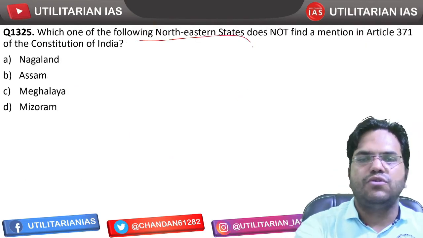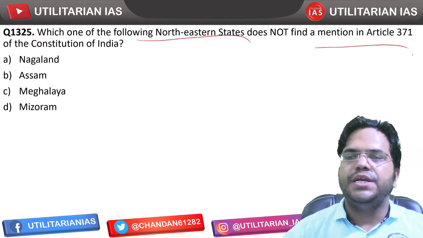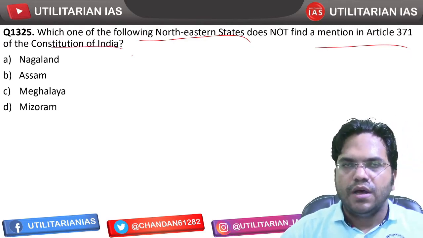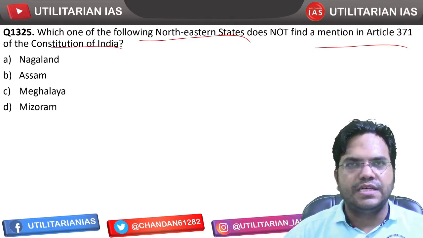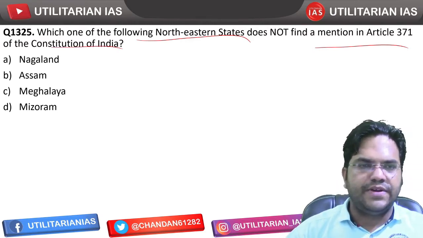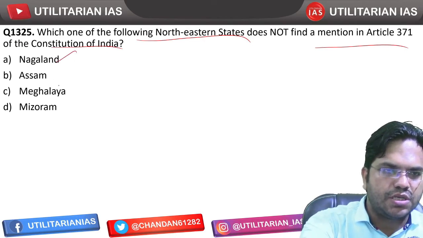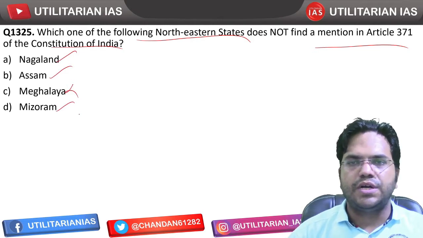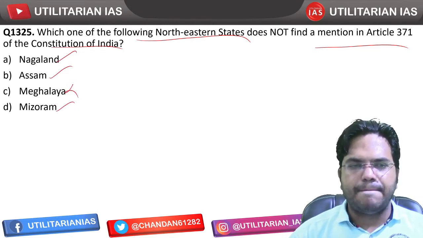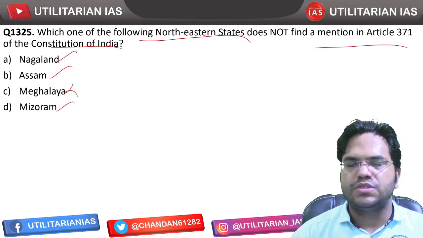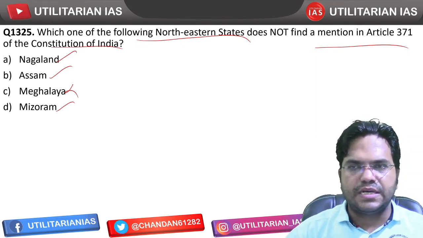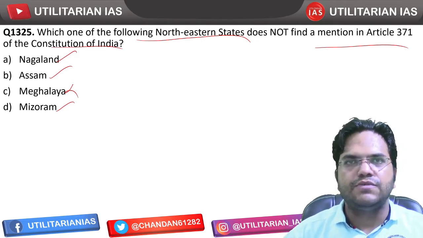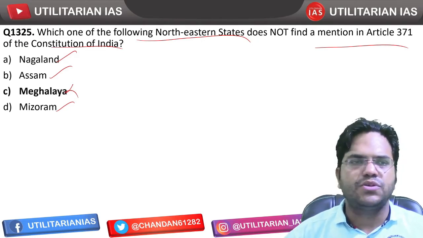Next, which one of the following northeastern states does not have a mention in Article 371 of the Indian Constitution? 371 again is part of Part 11 itself. In 371, Nagaland is mentioned, Assam is mentioned, Mizoram is mentioned. Meghalaya and Tripura are the 2 states that are not mentioned in Article 371. What Article 371 deals with, I hope you already know, so I need not explain.